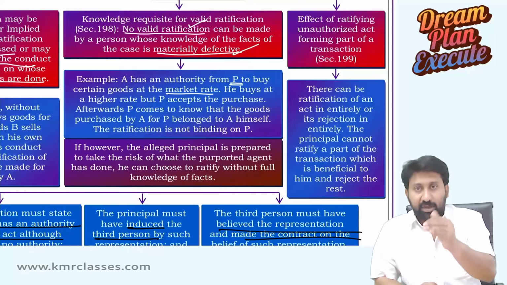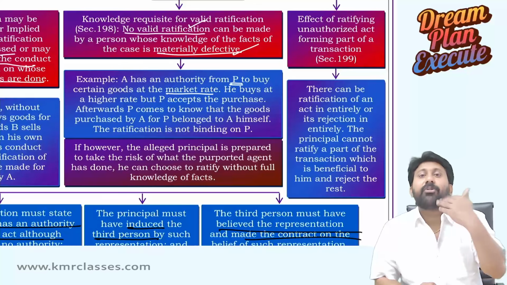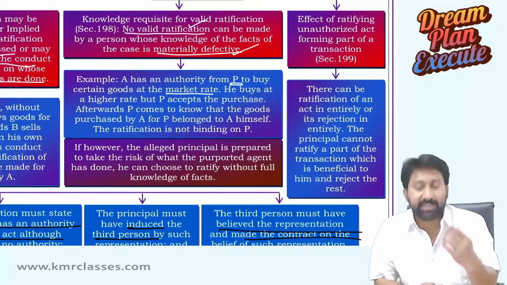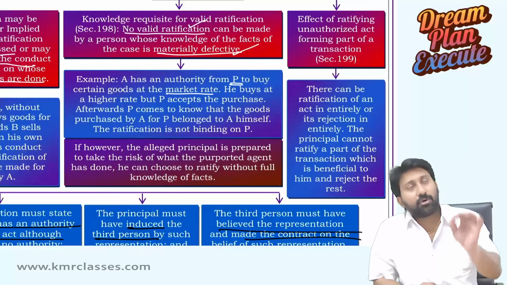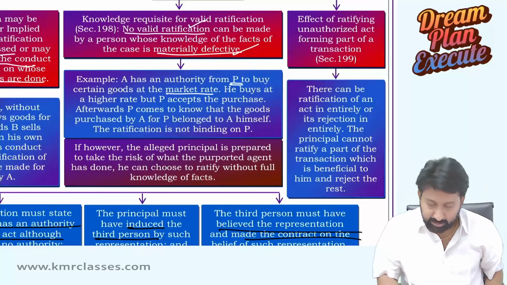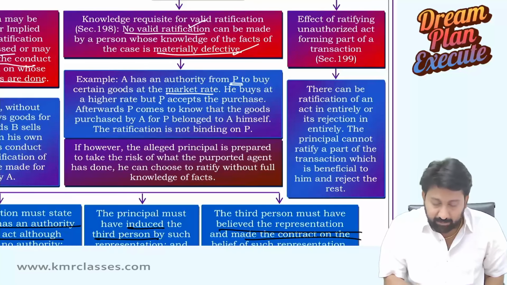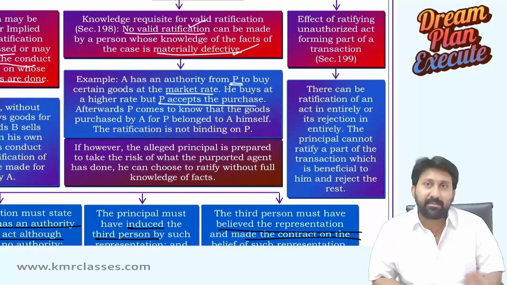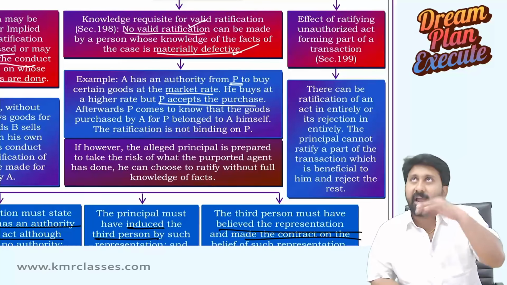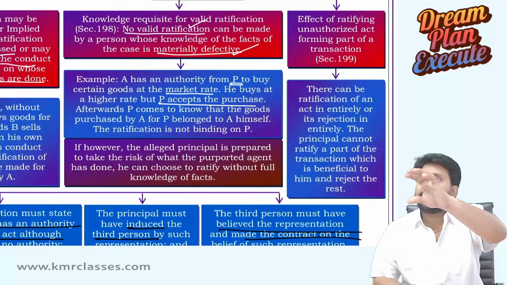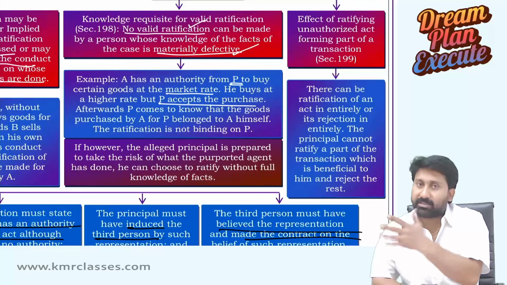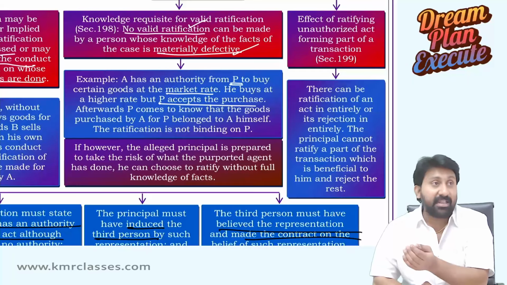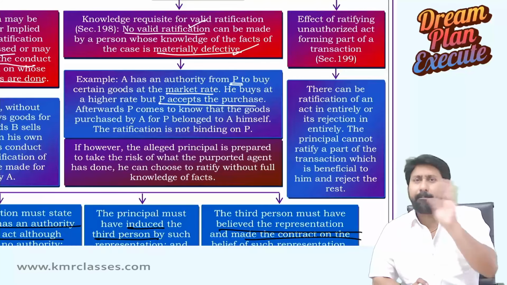A has an authority. P gave authority to A. Principal gave authority to agent, saying that you can buy the goods on my behalf at market price. He buys at a higher rate, but P accepts the purchase. Who buys at a higher price? A bought at a higher price and said that, sir, 100 rupees you sent me to buy, but I bought at 120 rupees because there is a scarcity. Believing in that, P accepts the purchase.